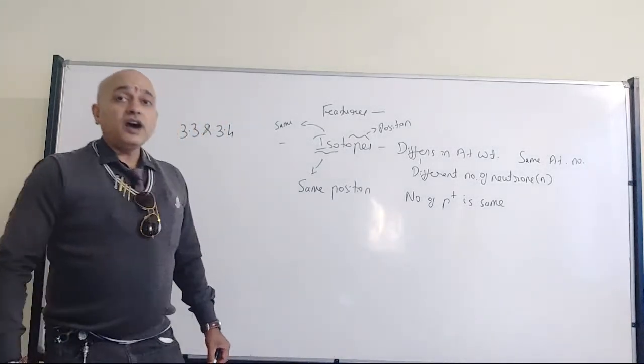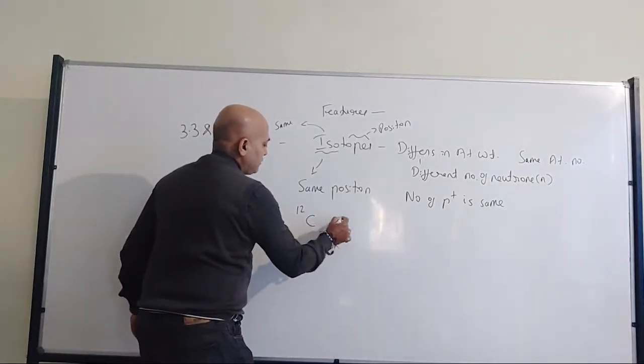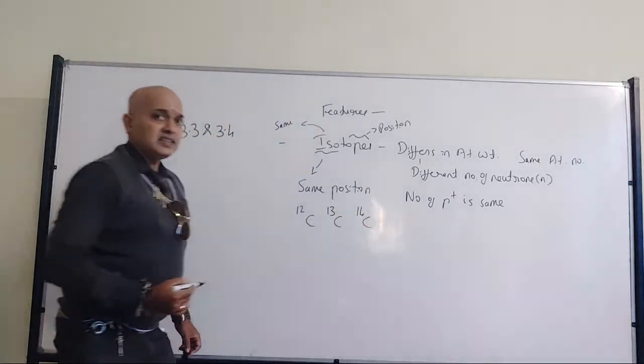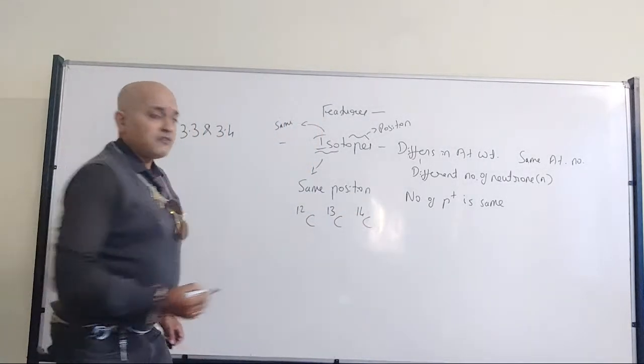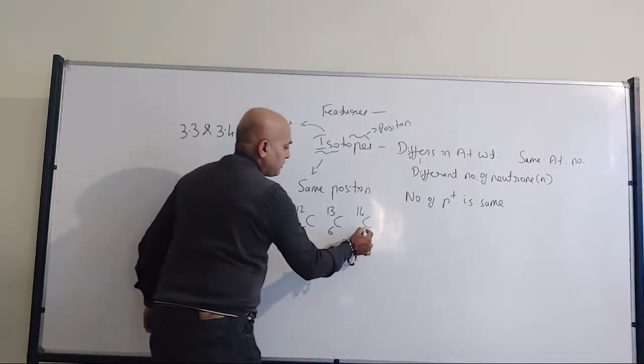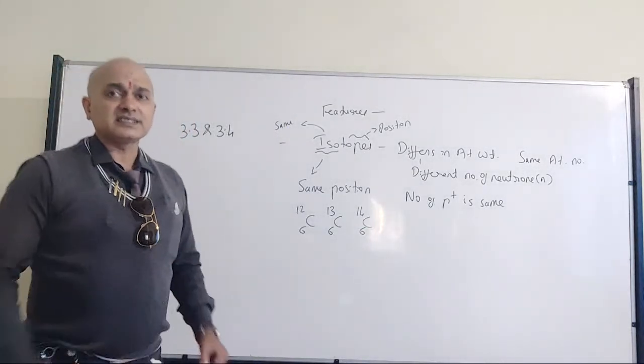Right? So now, for example, if I take carbon, we have carbon-12, carbon-13, carbon-14. Since they have the same atomic number, we have not written the atomic number, or if you write it, no problem. All of them have the atomic number 6.